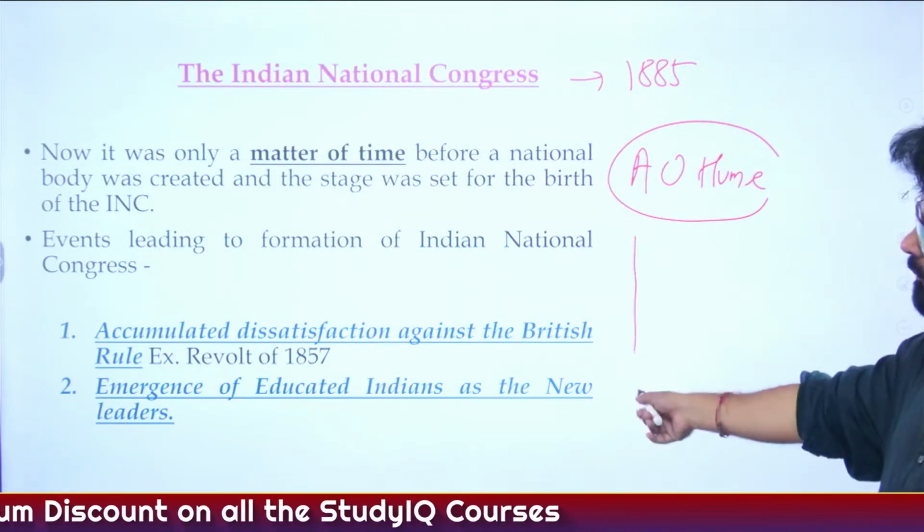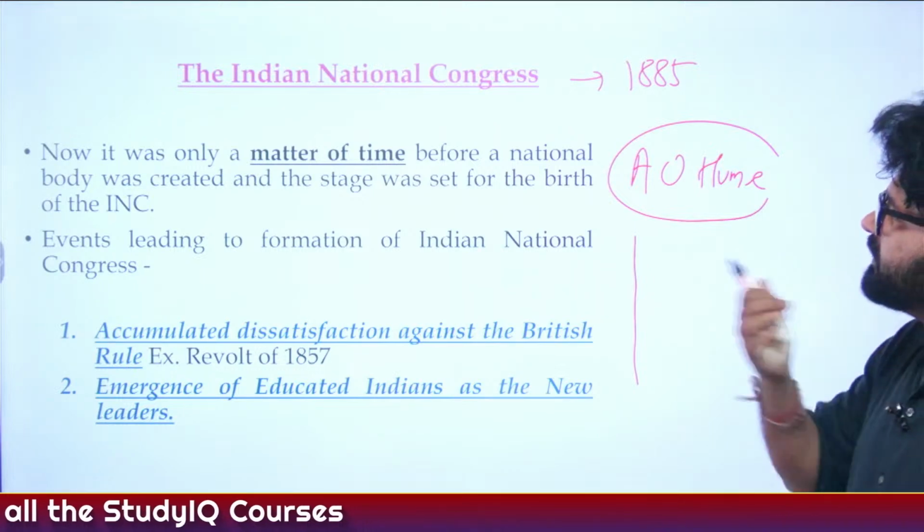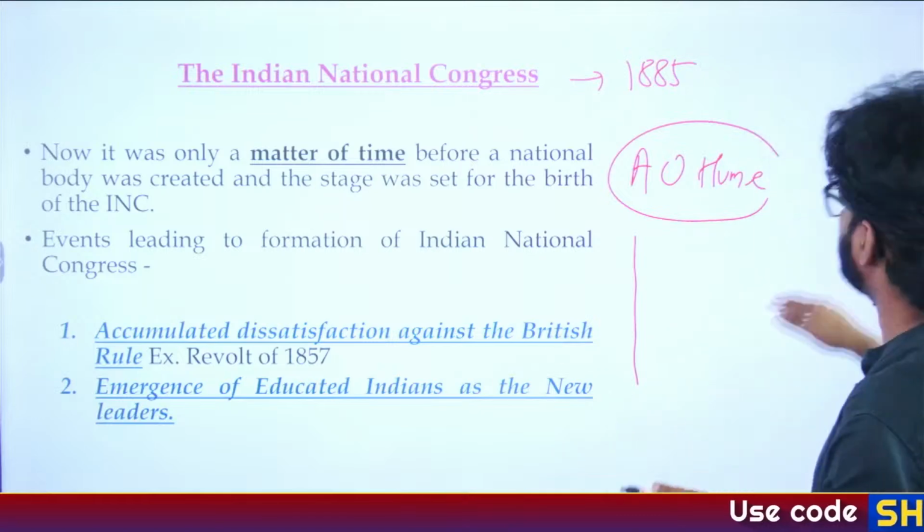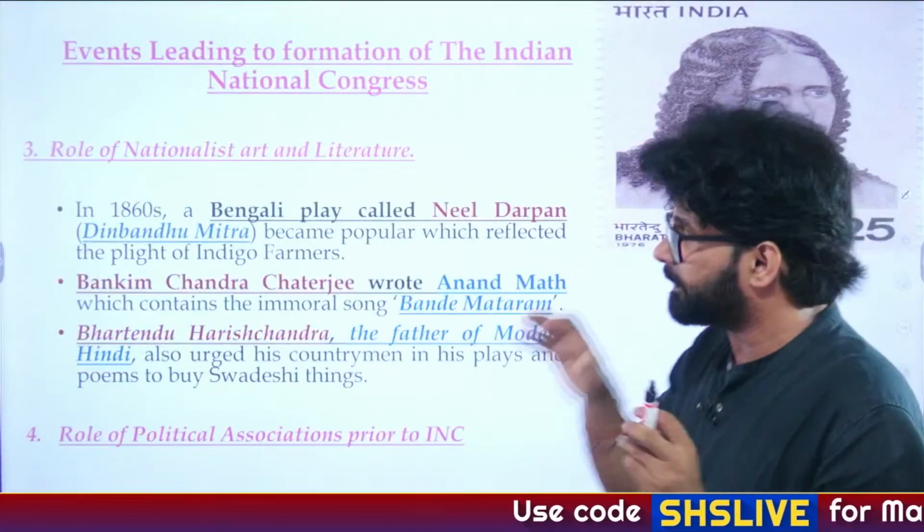Again, points are written on which events led to the formation of INC: accumulated dissatisfaction, emergence of educated Indians. You can have a look at it and understand it. But now, the important point, 5 British members.